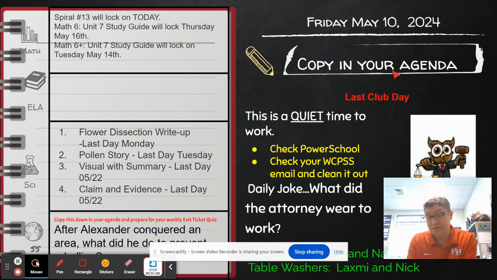In social studies class, we are continuing our conversation around the decline of civilization. So we did that this week. We've talked a little bit about the Indus River civilization and the Sumerians of Mesopotamia. We've been talking about Alexander the Great, how he got very, very big, very fast, but then fell apart.